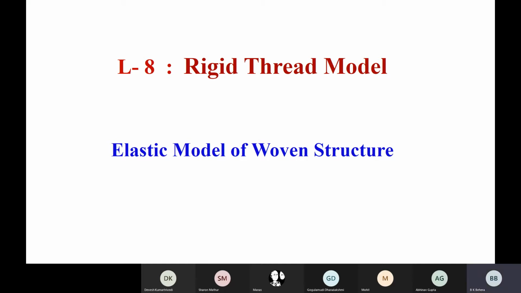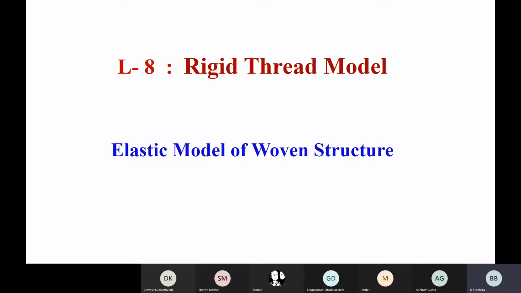Okay, we'll start. So the next chapter is the rigid thread model. Just like the last 7 lectures were based on the geometrical model given by Peirce, this model is also given by Peirce, but based on some different fundamentals.